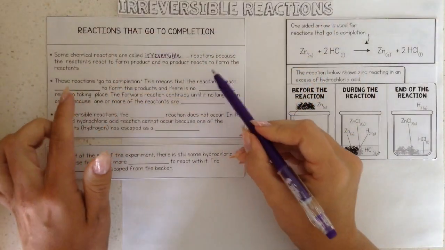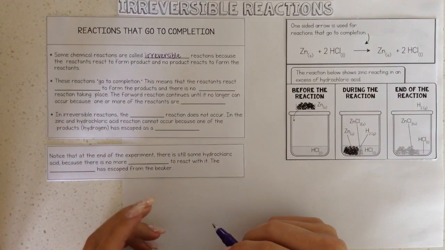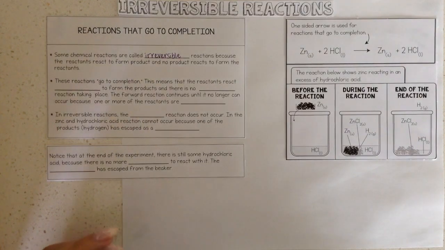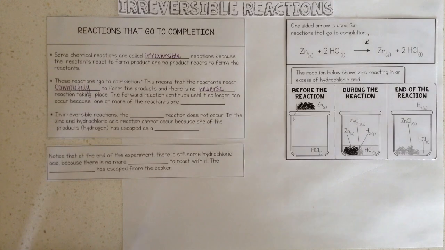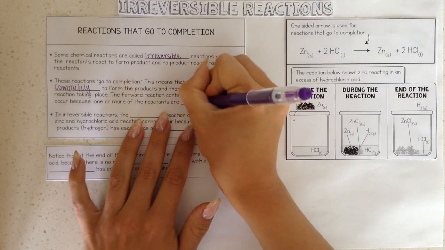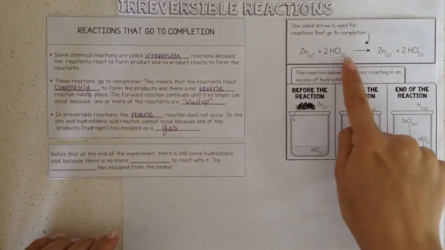These reactions are called irreversible reactions because the reactants react to form product and no product reacts to form the reactants. These reactions are said to go to completion. This means that the reactants react completely to form the products and there is no reverse reaction taking place. The forward reaction continues until it can no longer occur because one or more of the reactants are used up. These irreversible reactions have a one-way arrow.